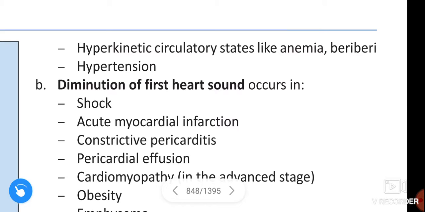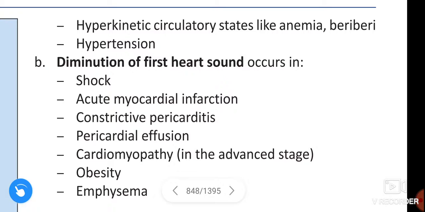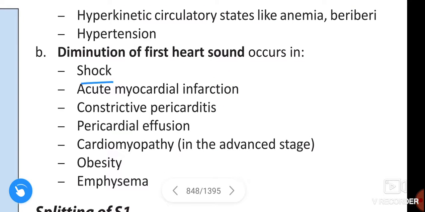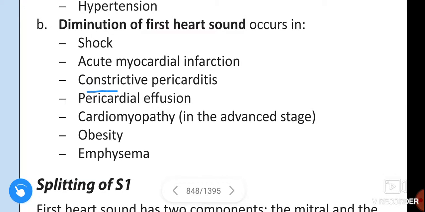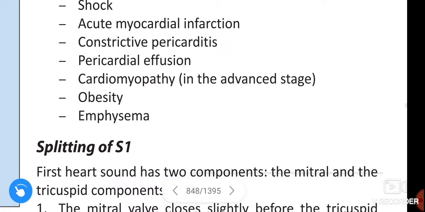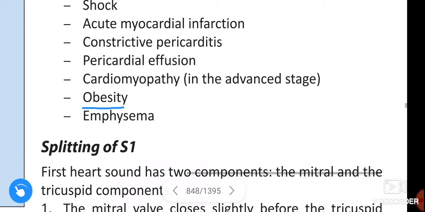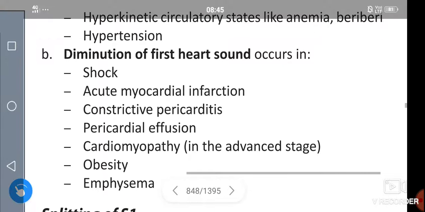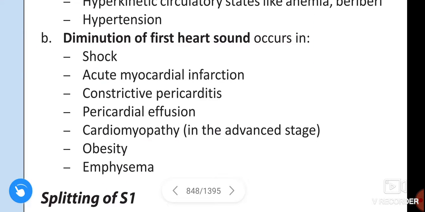Next, diminution of first heart sound occurs in shock, acute myocardial infarction, constrictive pericarditis, pericardial effusion and cardiomyopathy in the advanced stage, obesity and emphysema. These are the causes of diminution of first heart sound.